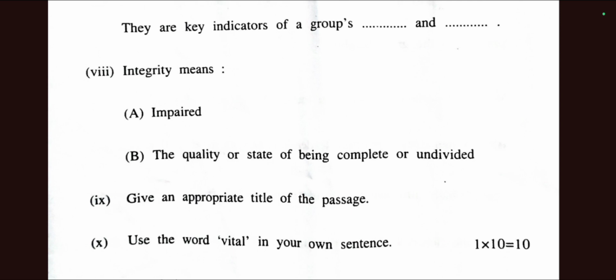But are you sure about the same? Definitely not. Maybe you are right, maybe you are not. So I advise you to read the passage and then answer the question asked, because all the answers will be there. You just need to identify which one. Don't go like this: yes, there is an I in integrity and there is an I in impaired. Students do this type of thing when they don't know the answer to the question. You should not make this type of mistake. It will definitely affect your marks if you want to score 95 plus.